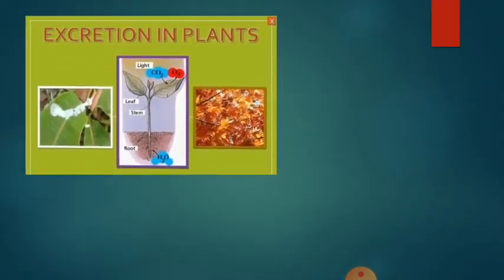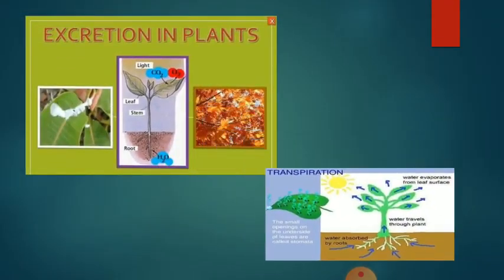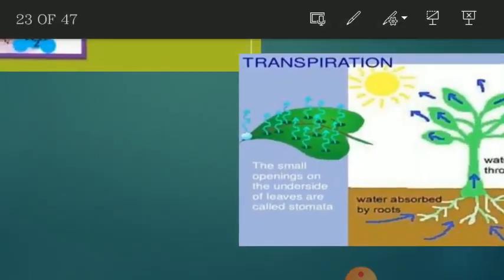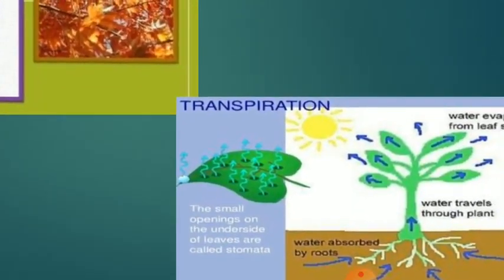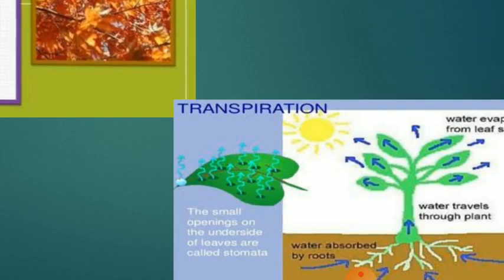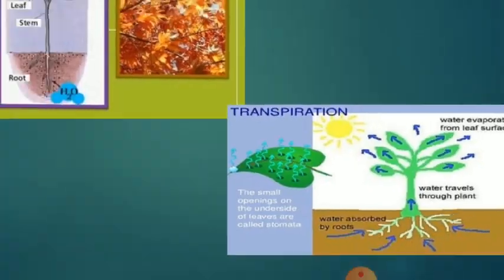Okay, children. Now, next. See, this picture shows you the small openings on the underside of the leaves called stomata. They give out the gaseous form of waste. Yes, children.